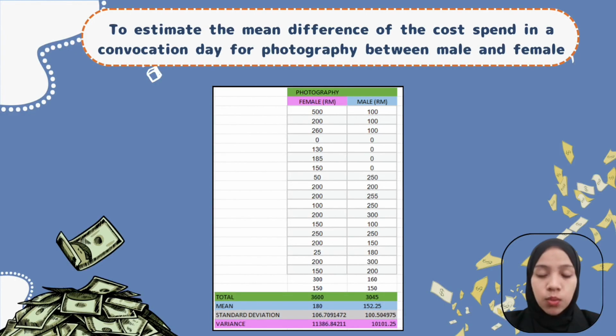For female, the mean cost is 180, the standard deviation is 106.70911472, and the variance is 11,386.8211. For males, the mean is 152.25 ringgit, the standard deviation is 100.504975, and the variance is 10,101.25. So this summary helps to identify cost variation between genders before statistical testing.